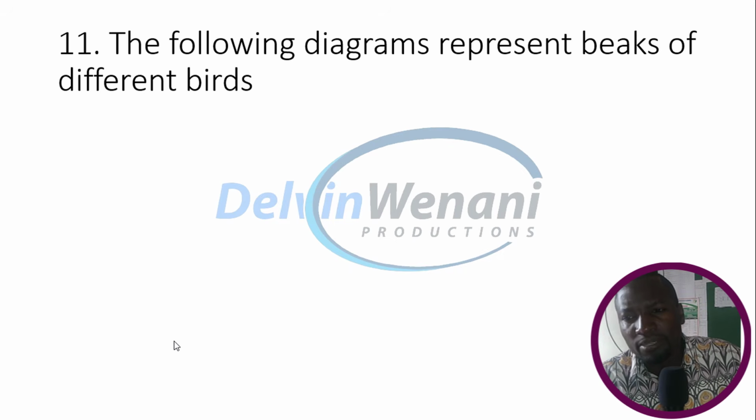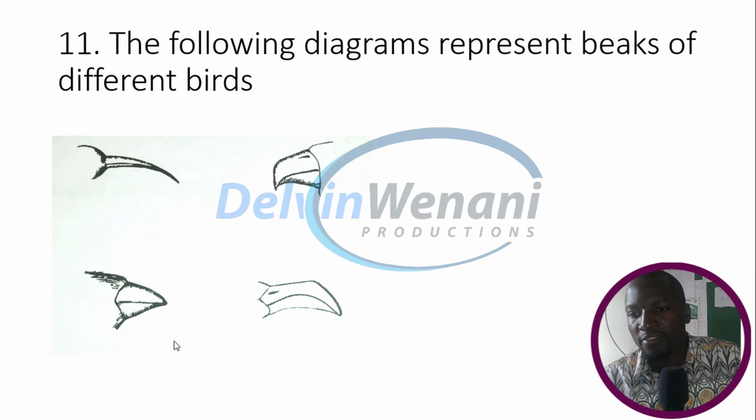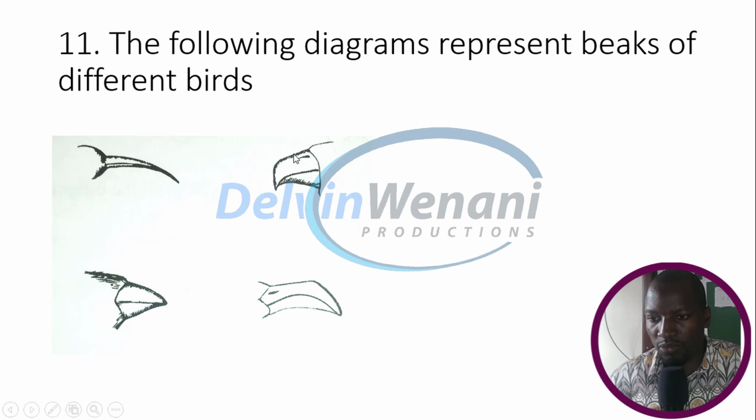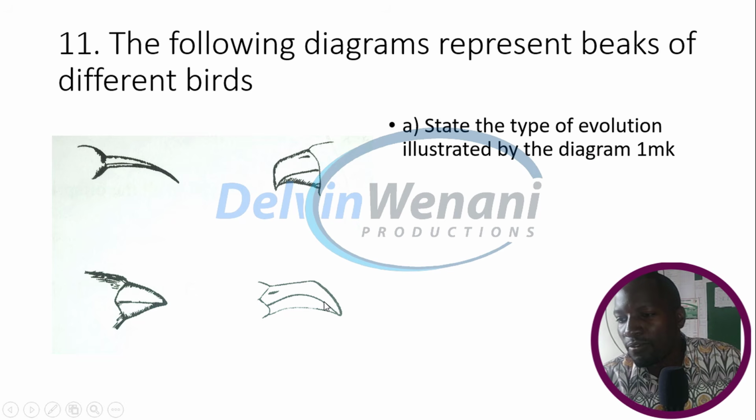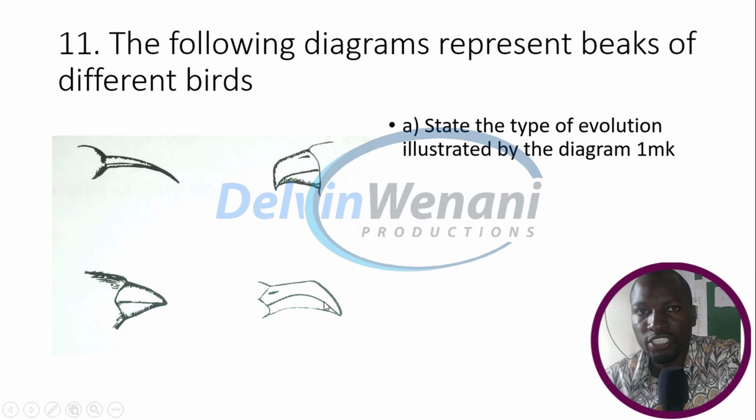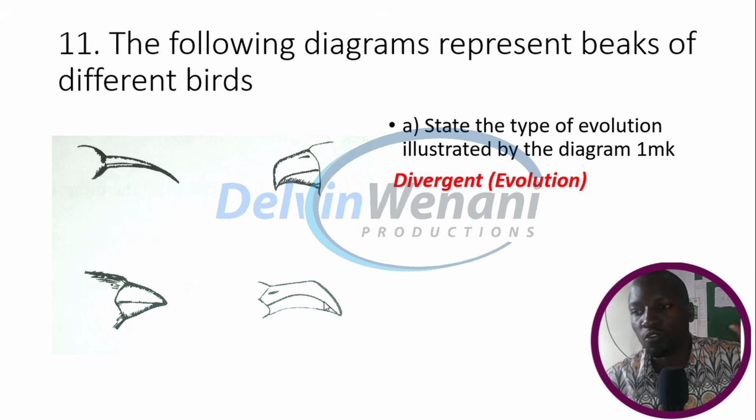The following diagrams represent the beaks of different birds. Those are the beaks you can see. This one is pointed. This one is sharp. This one is short and stubby. This one is a little bit curved. First question. State the type of evolution illustrated by the diagram. All of them originate from the same origin, but they have been modified to perform different functions. So these are called divergent evolution.